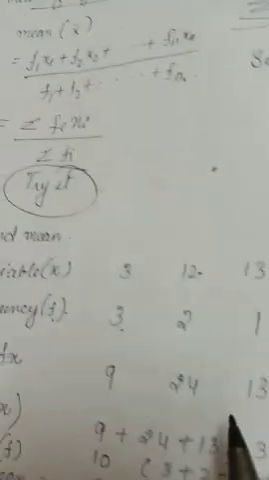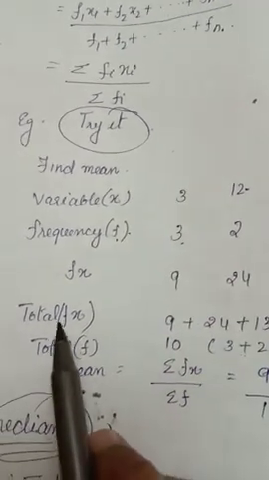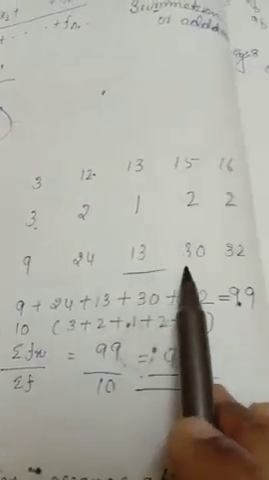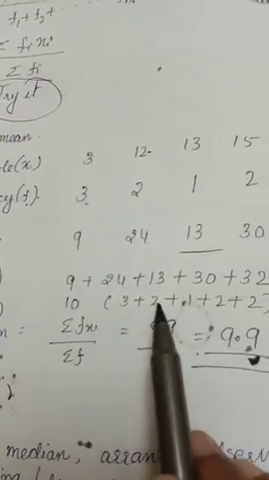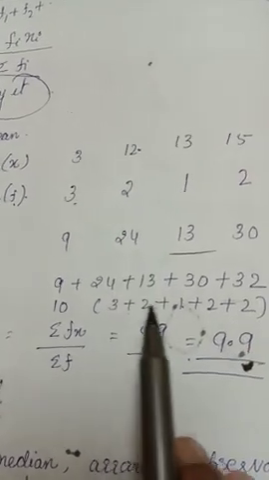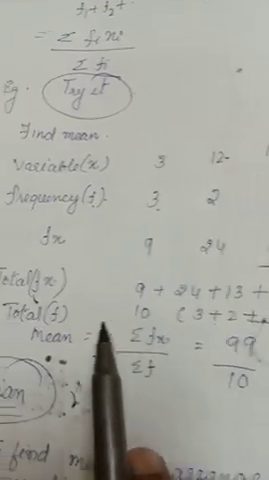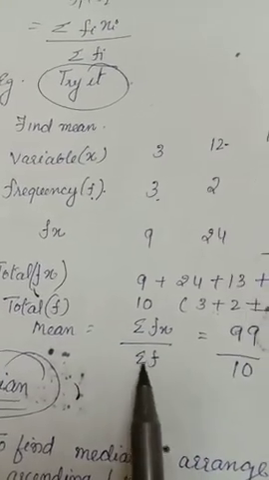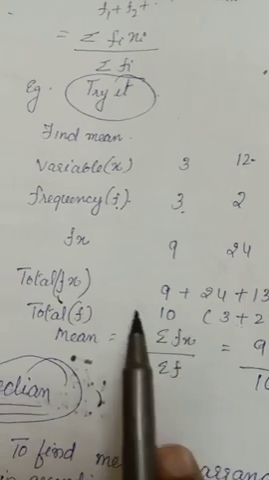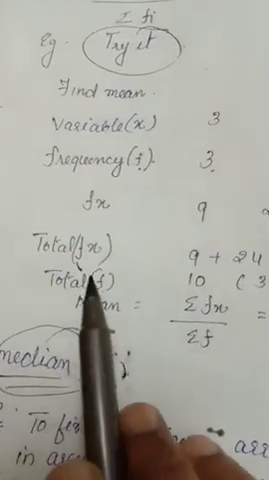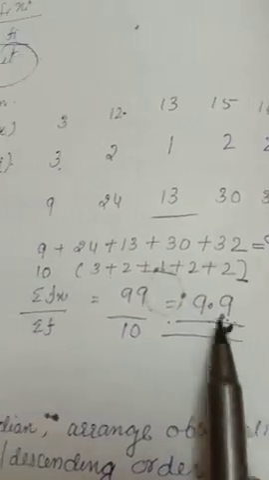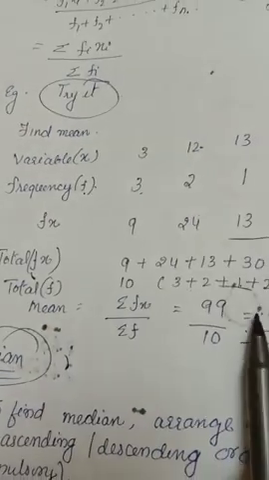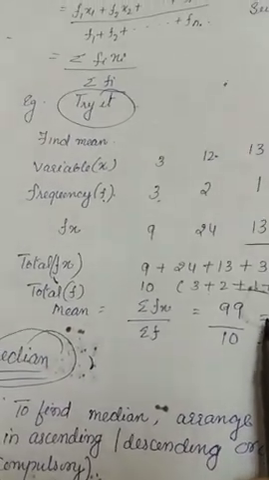Okay, f into x, that is fx. After that you add this fx. You will get 99. How many frequencies are there? 1, 2, 3, 4, 5. You have to add these frequencies, you will get 10. That is sigma f. Summation of fx is 99, and the frequency total is 10. You divide it, you will get 9.9. That is the mean of this grouped data. Clear, children?